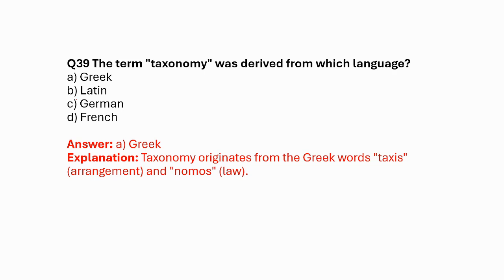The term taxonomy was derived from which language? A. Greek, B. Latin, C. German, D. French. So it is actually a Greek word. It is derived from Greek words taxis, meaning arrangement, and nomos, meaning law. So taxonomy originates from these two Greek words.